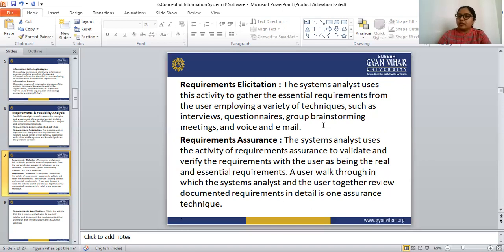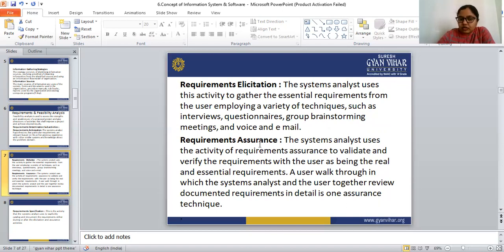Next is requirement assurance. The system analyst uses the activity of requirement assurance to validate and verify the requirements.